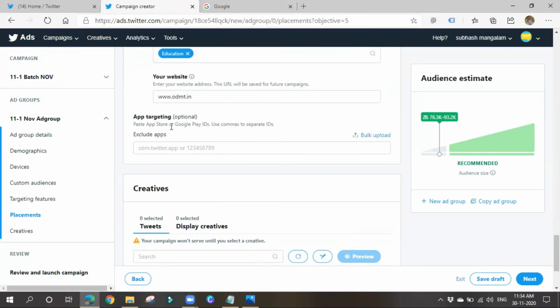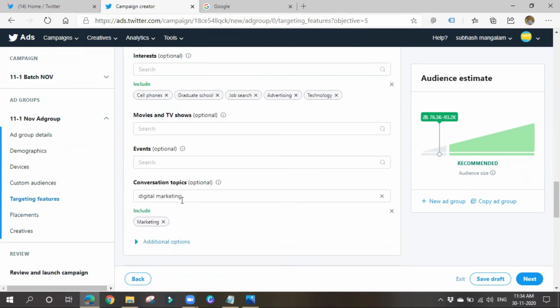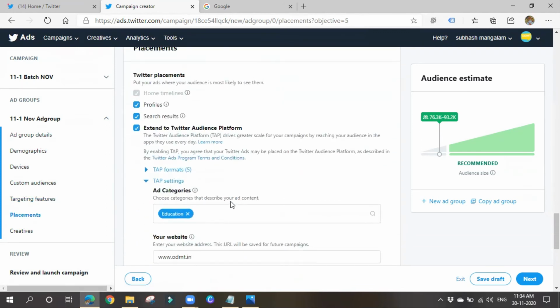Next thing is app targeting. Paste app store or Google Play IDs. You can also target specific apps if you want to show your ads on them. Right, so you can get the URL and place it here.